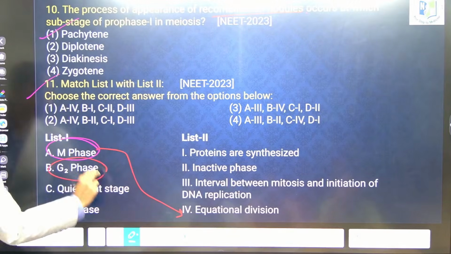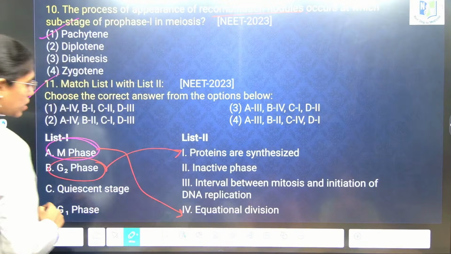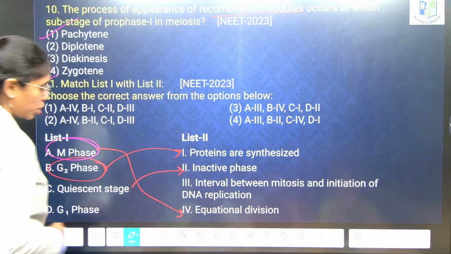Next, G2 phase? Very good. Next, quiescent stage? G1 phase?